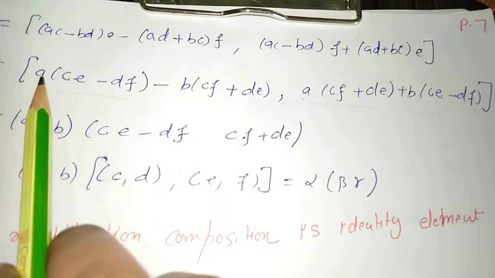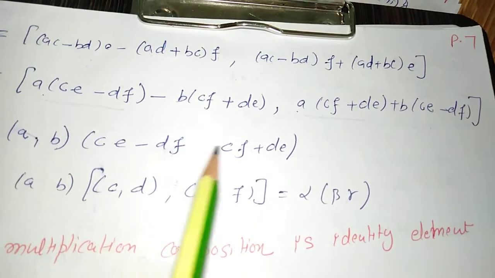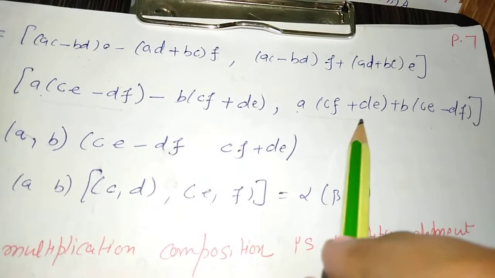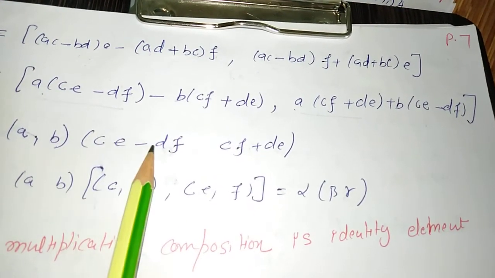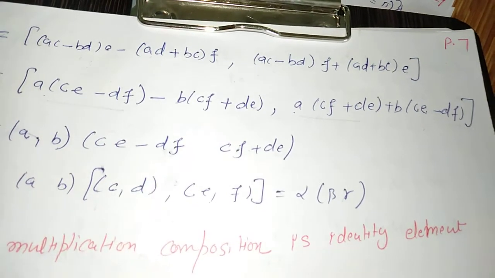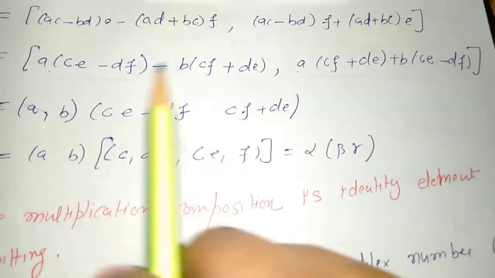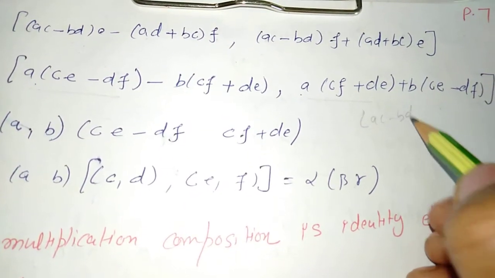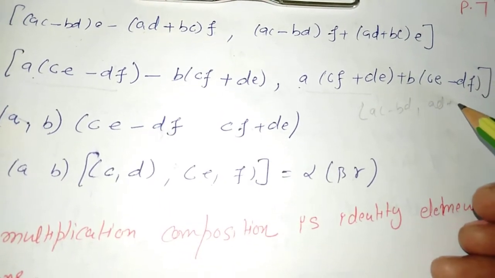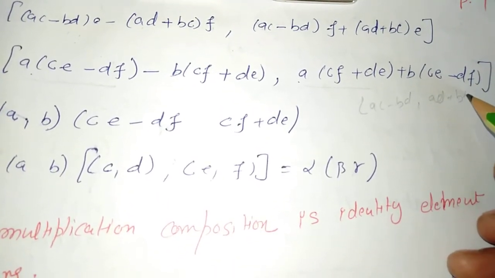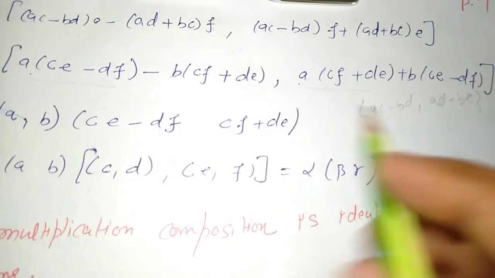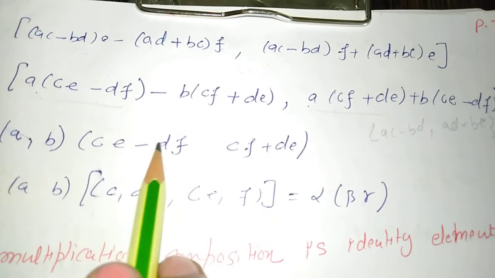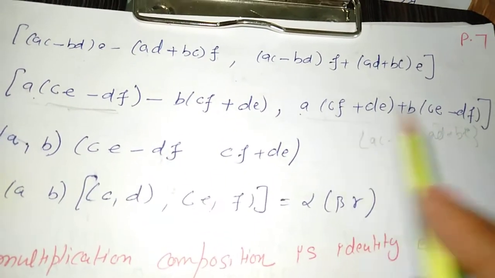So we have just taken out the terms of A and terms of B. The terms that come with B are of the form CF plus DE, CF plus DE, CE minus DF. So here we have performed the formula in the reverse way. Our formula, that AC minus BD and AD plus BC, we have performed in reverse. If we write it back in expanded form, it is AB and CE minus DF. See, these factors we have performed in reverse.